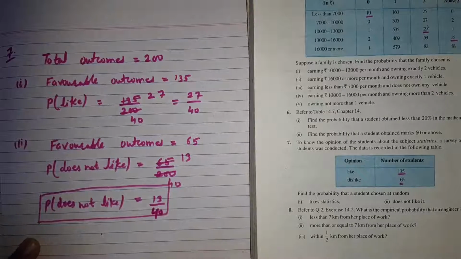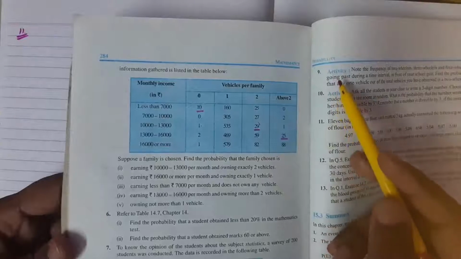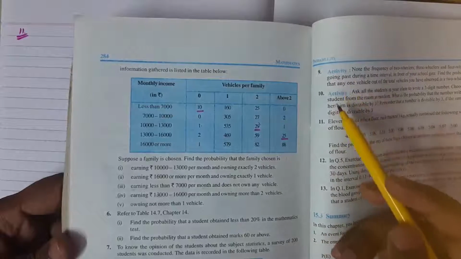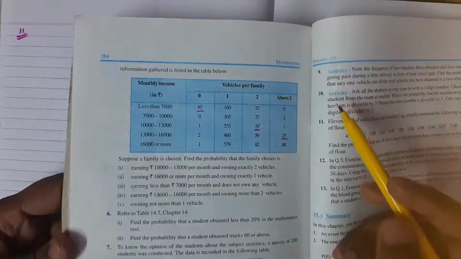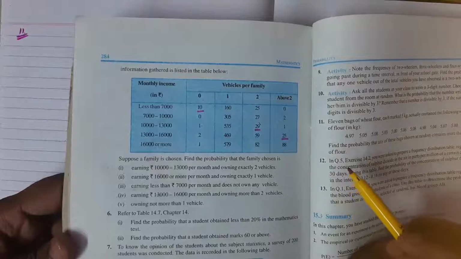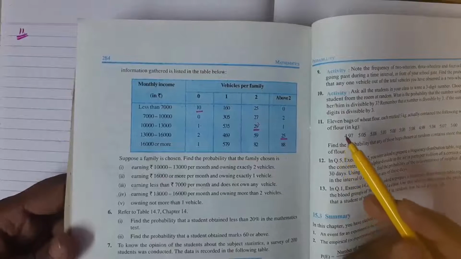Question number 9 and 10: these two questions are based on activity, so you have to try these two questions yourself. And question number 12 and 13 also you have to try yourself. Now I am taking question number 11.